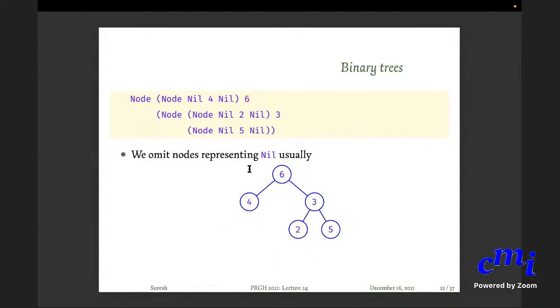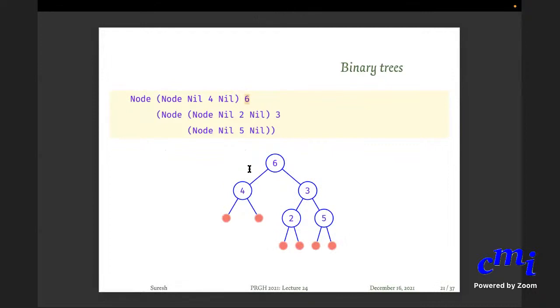Sir, what do you need nil for? Nil is to say that there is nothing. So you might have an empty tree, a tree without anything. In this case, the elements are just 6, 4, 3, 2, 5.